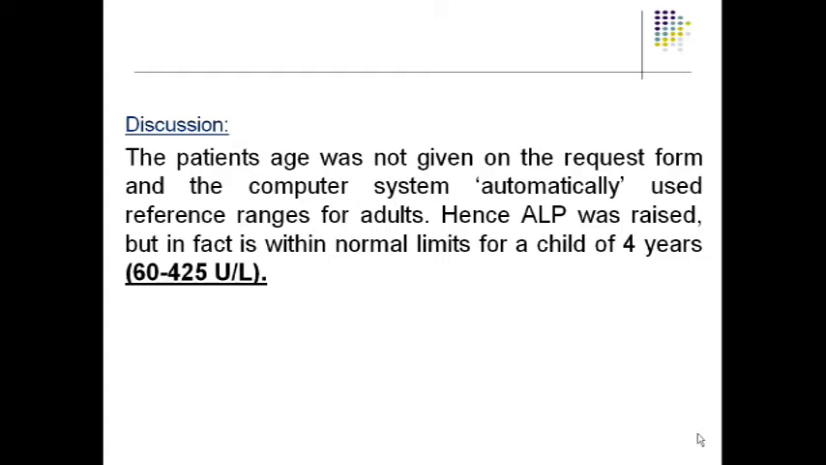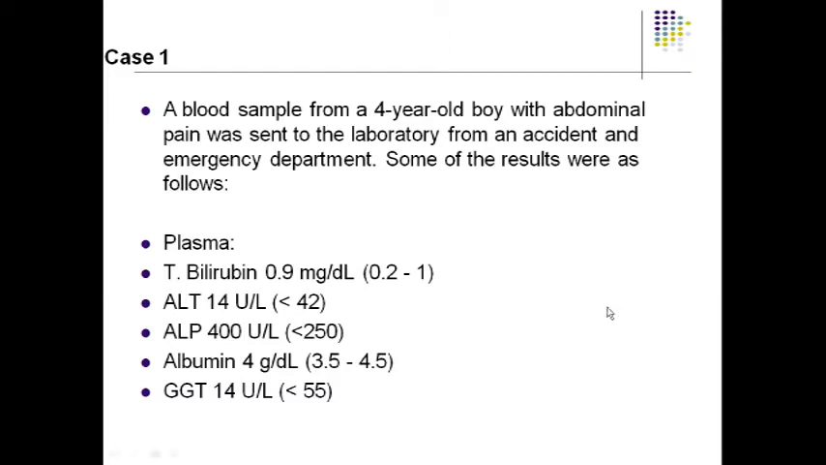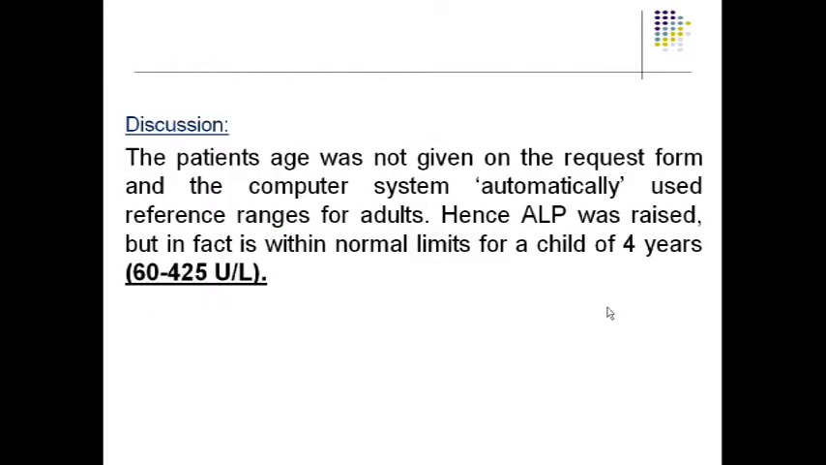Always remember, growing children have increased ALP levels because of the active bone growth. So the normal range in children is definitely different from the adult ALP range. So here actually it is normal. 400 units per liter is normal, because for a 4-year-old child the normal ALP is somewhere between 60 to 425. So this is a very important aspect.